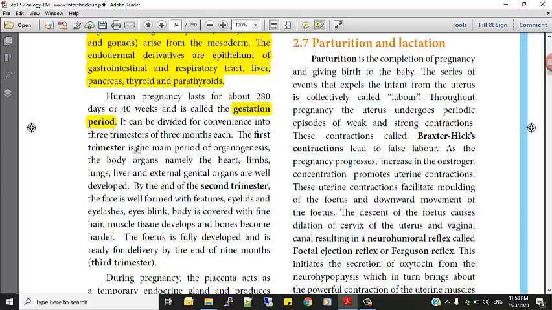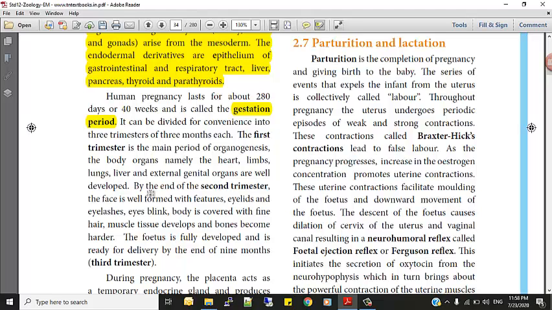The first trimester is the main period of organogenesis. So what happens in it? Organogenesis. The important organs all develop. Body organs, namely the heart, limbs, lungs, liver, external genital organs are well developed. I think you would have seen in the video itself. You would have clearly watched it.